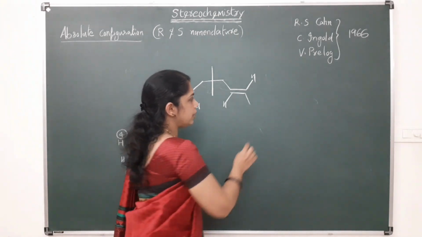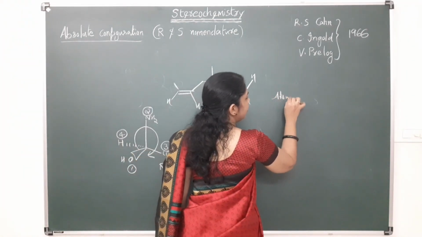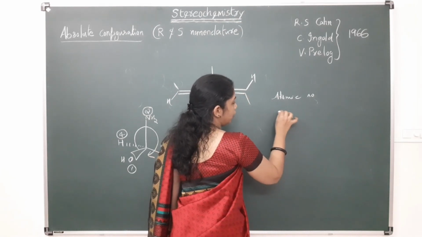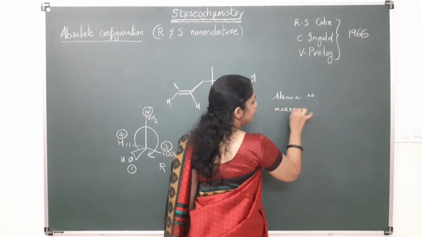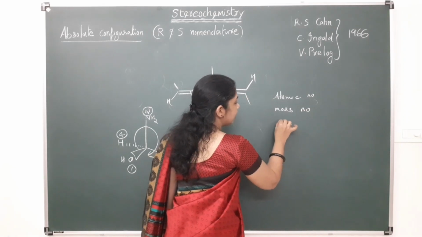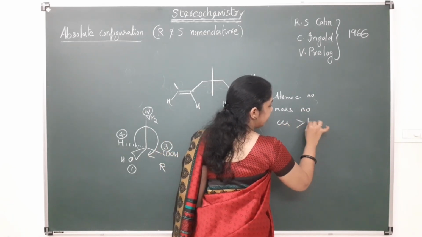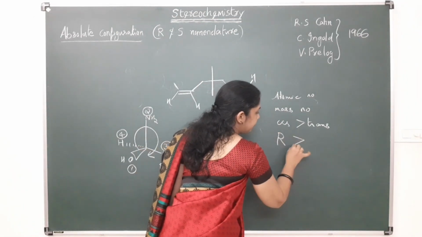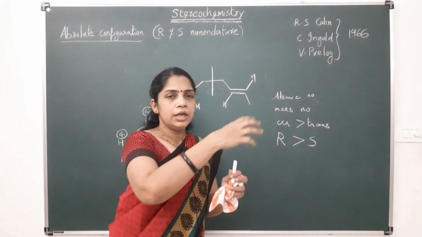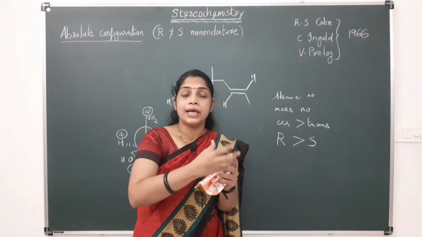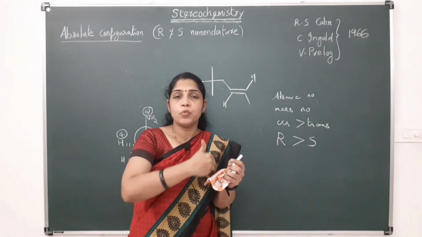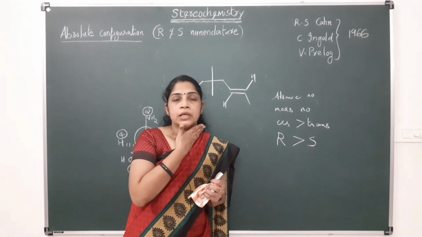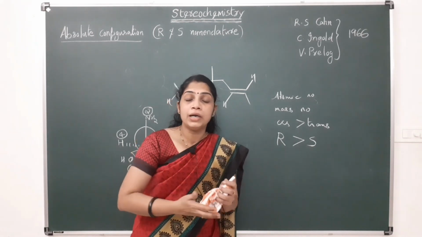So first one, atomic number: the highest atomic number will get higher priority. The second one, isotope, mass number: higher mass number will get higher priority. Third one, cis isomer will get higher priority over trans isomer. The next one, R and S: if the chiral carbon is attached to different groups, one having R configuration and the other having S configuration. That is in the case of more than one chiral carbon.